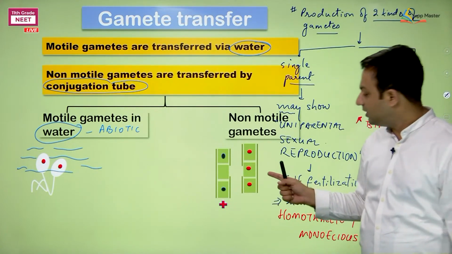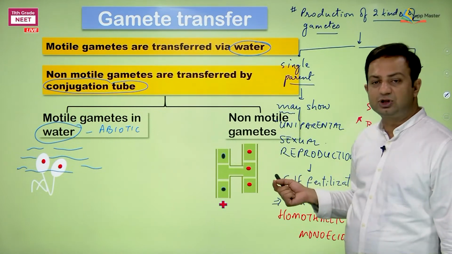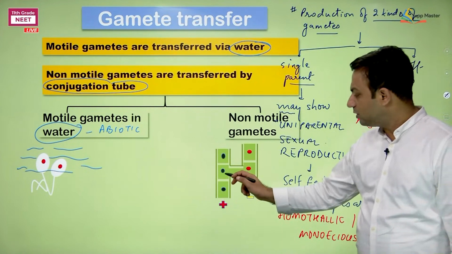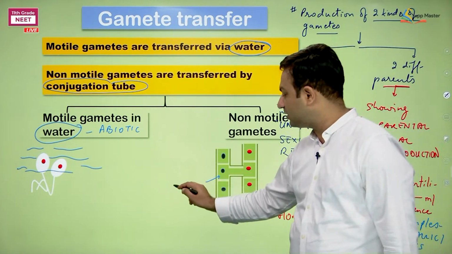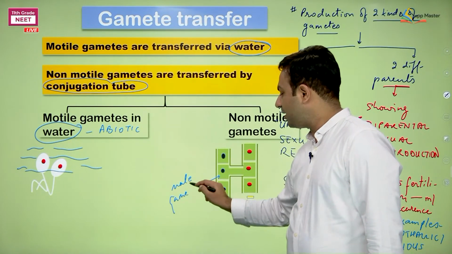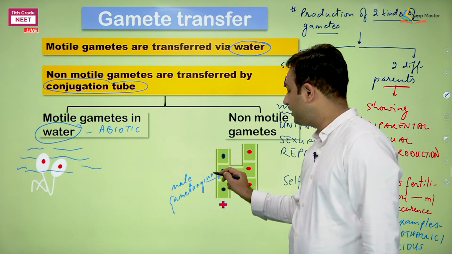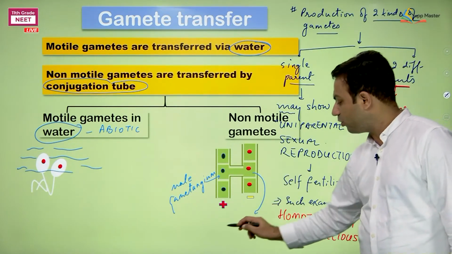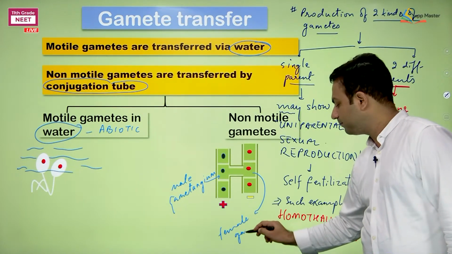The nucleus that is here, this is the portion which is going to be the donor. I will call this part as male gametangia, the one who is bearing the male gamete, male gametangium singular, and this will be called as female gametangium.